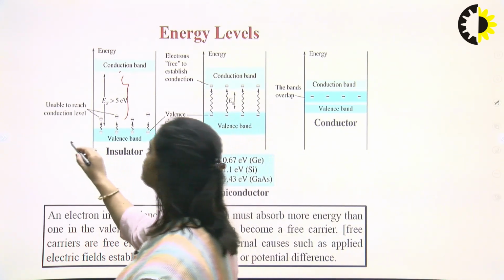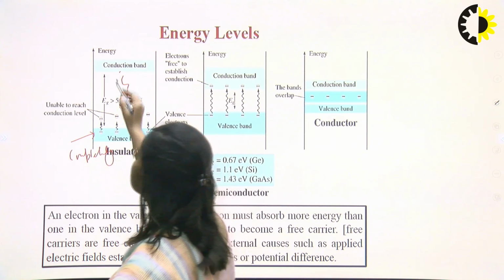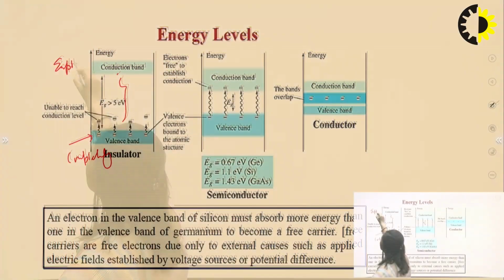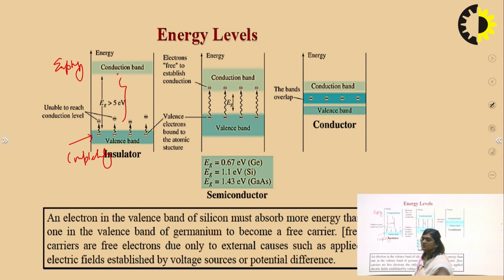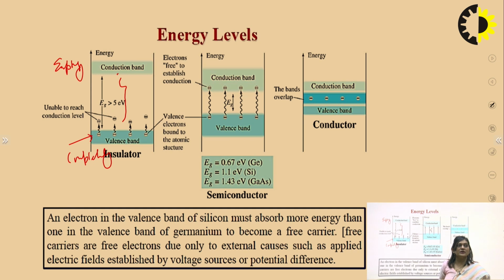This valence band is completely filled, and this conduction band is empty. So if the conduction band is empty, conduction electrons are not available for the flow of current. And if we provide energy to this insulator, in the form of heat or electrical energy, the covalent bonds in the valence band will break, and the electrons will become free and jump into the conduction band. In that case, the breakdown of the insulator will occur.